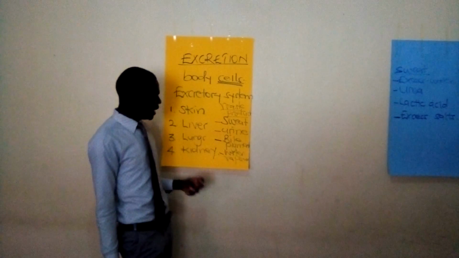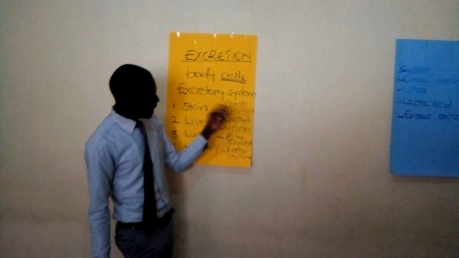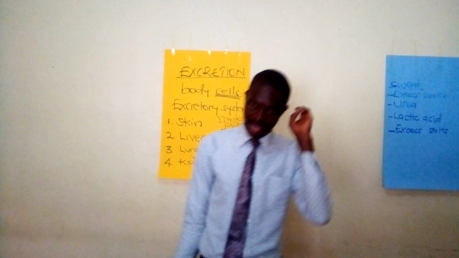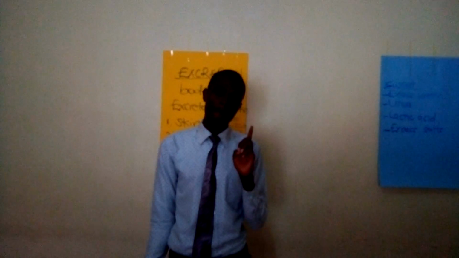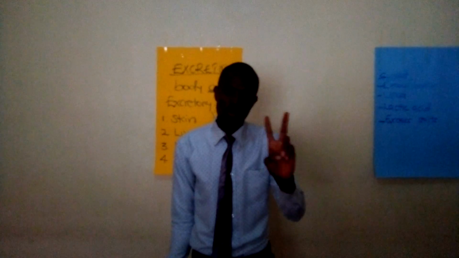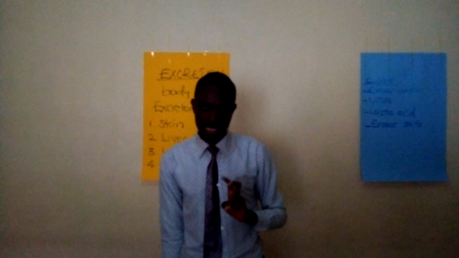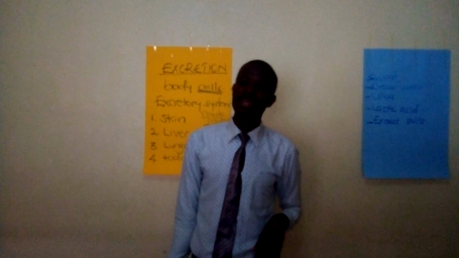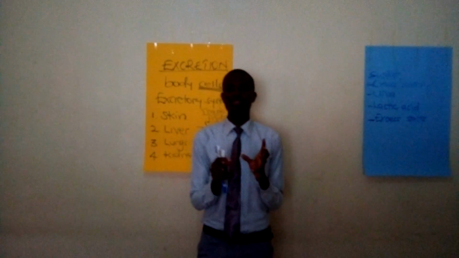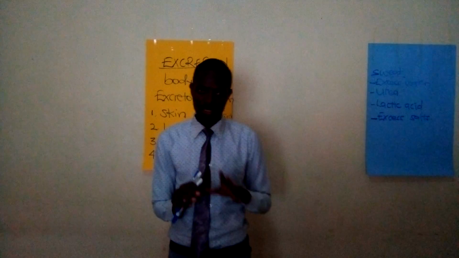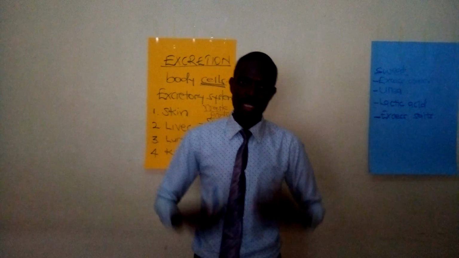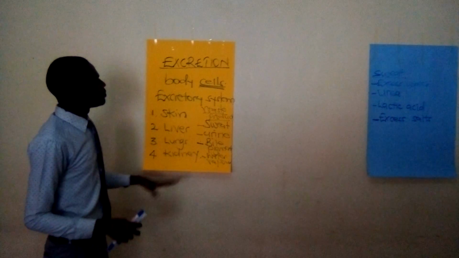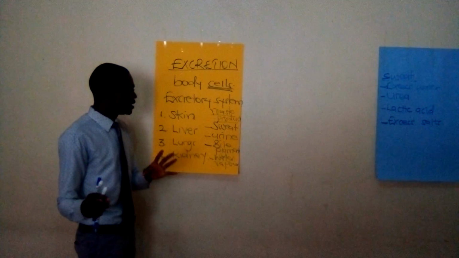We shall read there. Then carbon dioxide and water vapor are two waste products that are removed by the lungs. Lungs remove two waste products from the body. These are carbon dioxide and then water vapor. I don't want to talk about these two because at least you have learned respiration and you have information about this. Okay, so in summary,